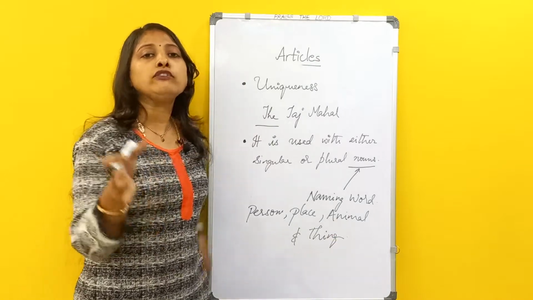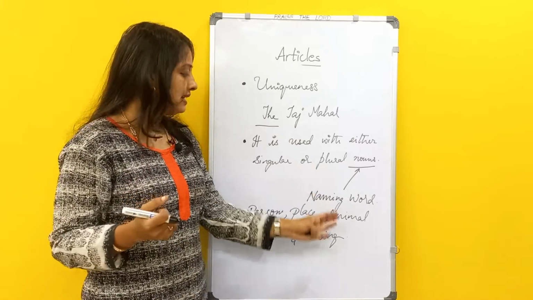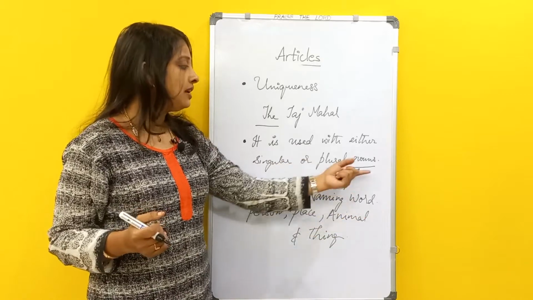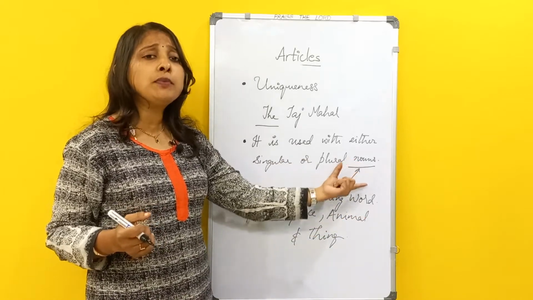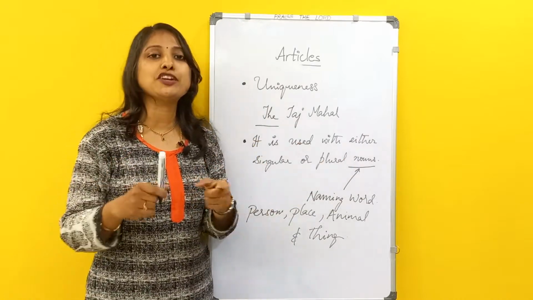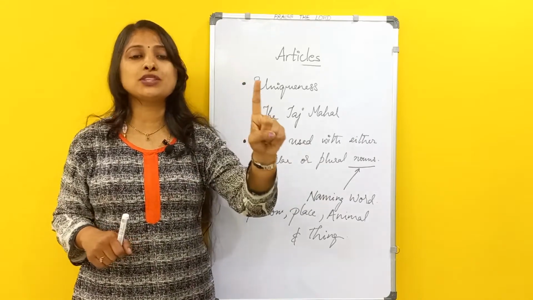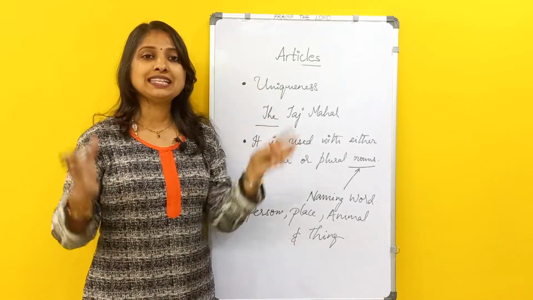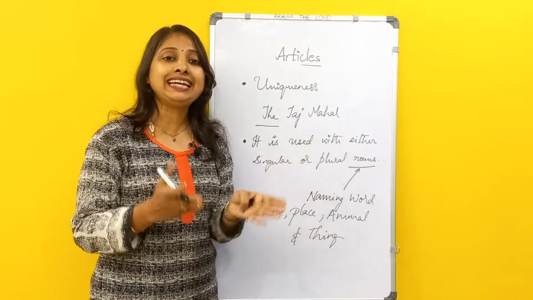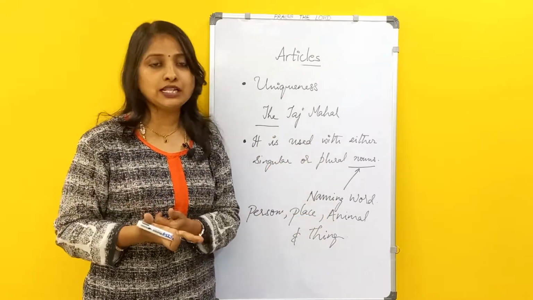But we are talking about plural nouns. Singular and plural, I have already mentioned many times. Singular means something which is only one. Plural means something which is more than one. So here I have said the can be used in front of singular nouns or in front of plural nouns.